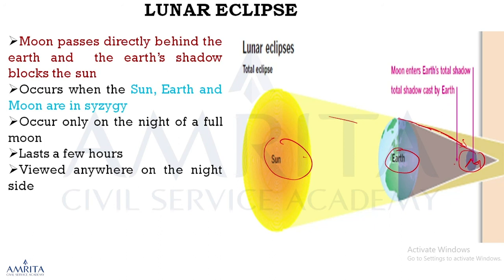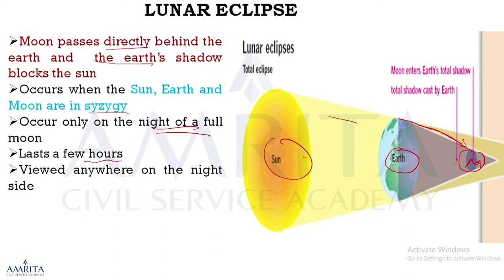So earth passes directly between sun and moon, and earth's shadow blocks the sun's light. It occurs when sun, earth and moon are in syzygy. Syzygy means same straight line. That is a condition. It occurs only on the night of a full moon. The other, solar eclipse, happens at new moon time, daytime.